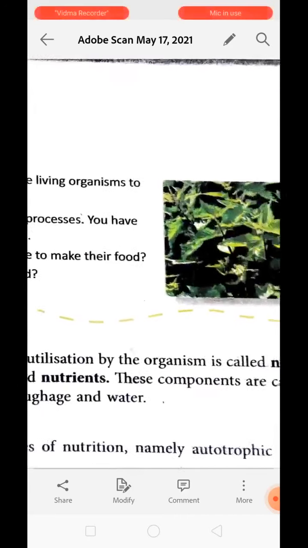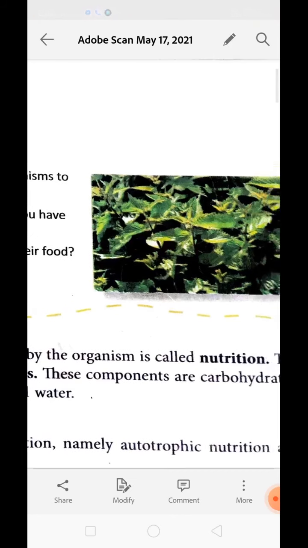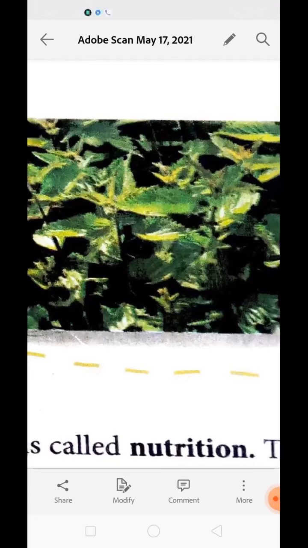So, nutrition, what does the word mean? Nutrition means taking food in. The process of taking in food and its utilization by the body or by the organism is called nutrition. Now, the question arises how plants get their nutrition. We have learned earlier that plants perform the process of photosynthesis to prepare the food.